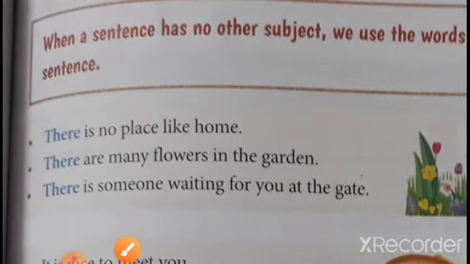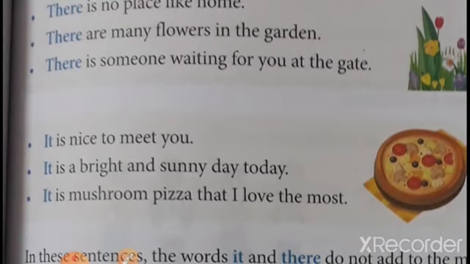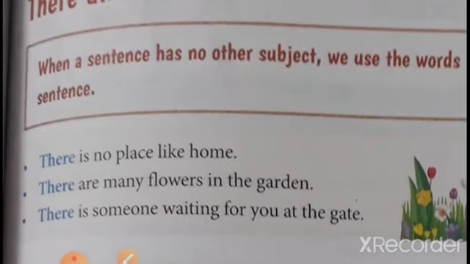We use there at the beginning of the sentence or at the end of the sentence also, but here not a single example is written at the end of the sentence. So here are some examples related to there. There is no place like home. There are many flowers in the garden. There is someone waiting for you at the gate.